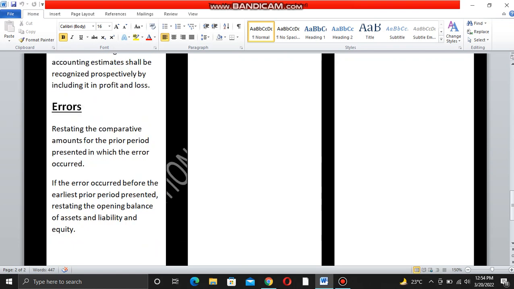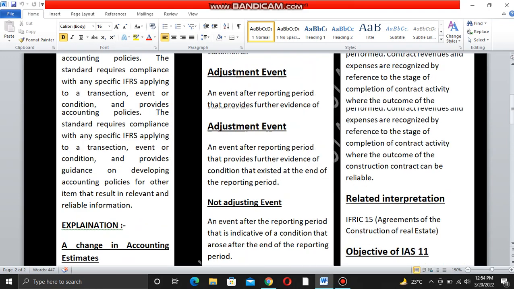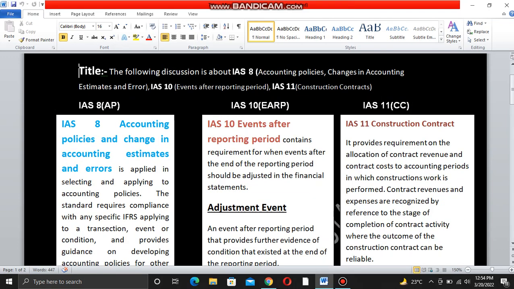If the error occurred before the earliest prior period presented, restate the opening balance of assets, liabilities and equity. If the error occurred in the financial statements, you can correct it in the opening balance of liabilities and assets of the next year.